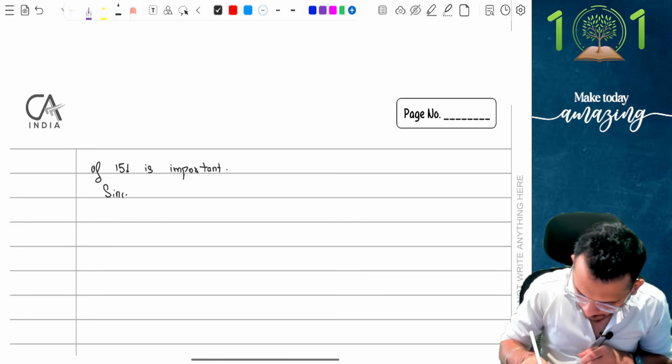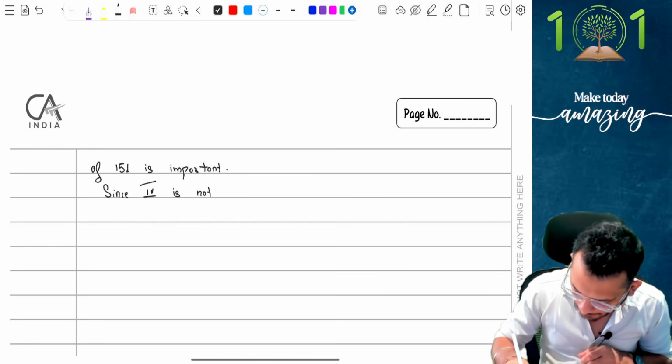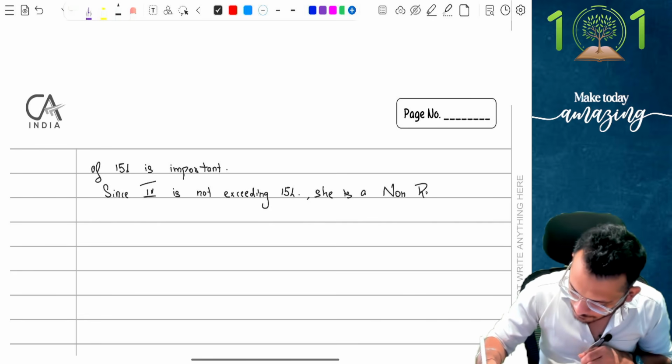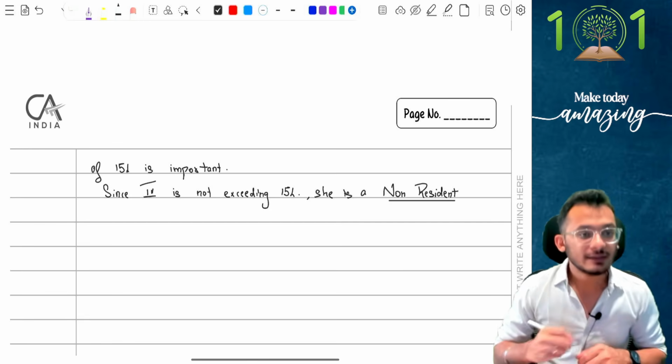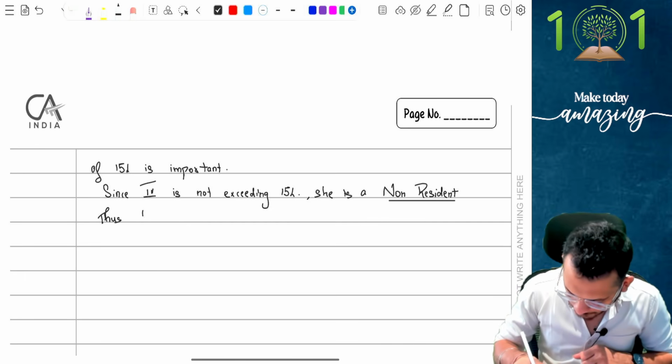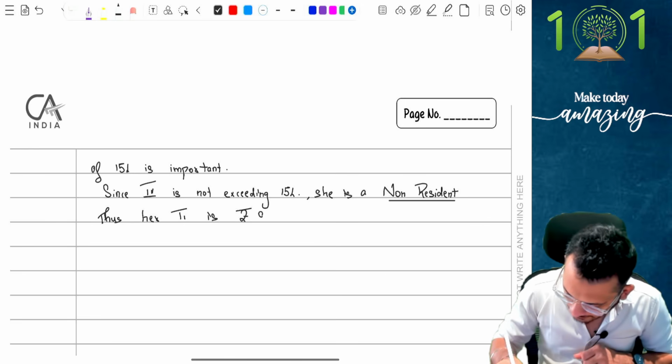Since Indian income is not exceeding 15 lakhs, she is a non-resident. She is a non-resident. Yes, thus her total income is rupees 9 lakhs as computed above.